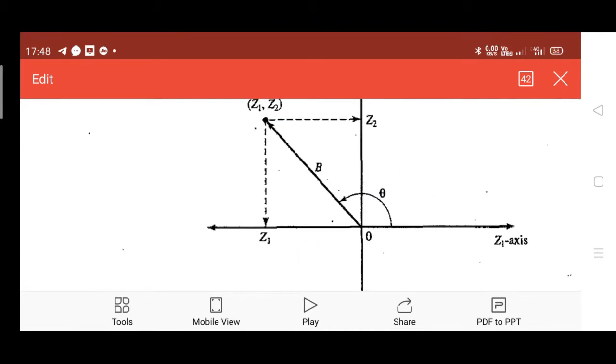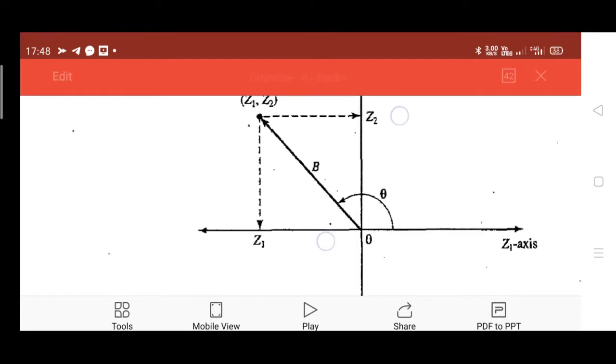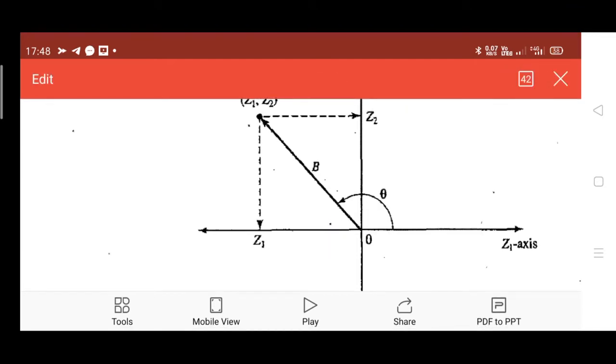Of course, z1 is the horizontal line. Recall the computer graphics concepts we have already discussed. The horizontal line is always the adjacent side for the angular displacement theta. Adjacent side by hypotenuse is the cosine theta definition, and opposite side by hypotenuse is the sin theta definition.